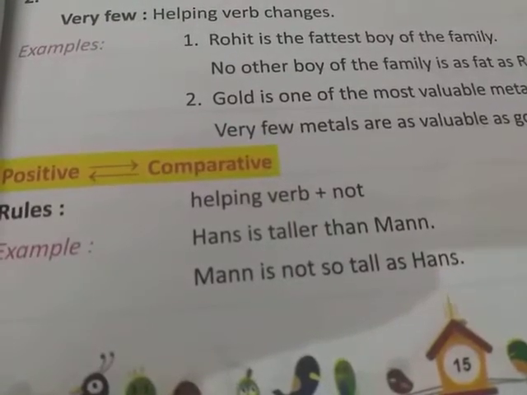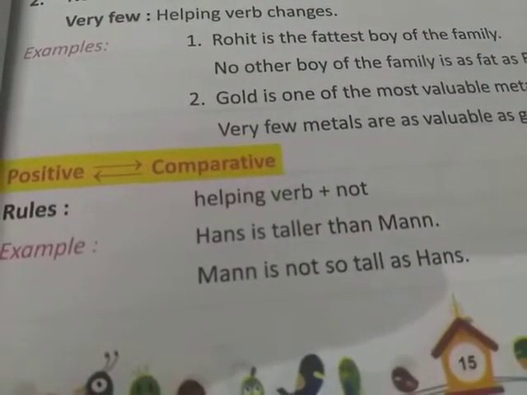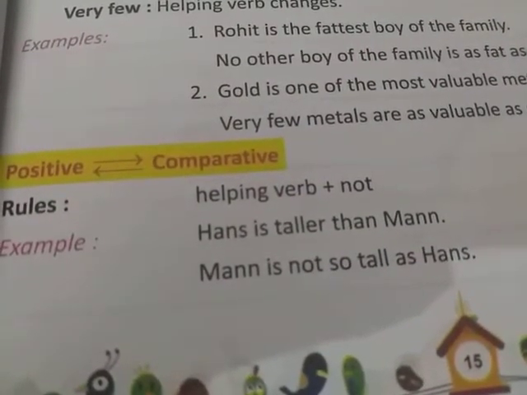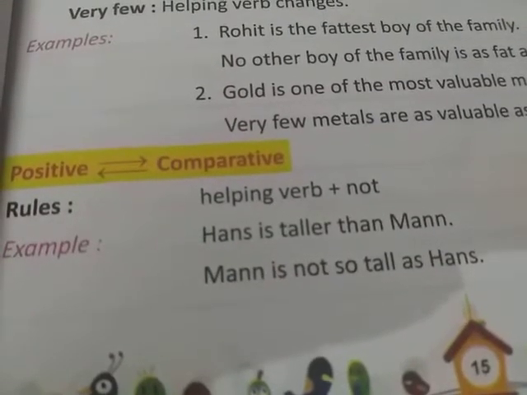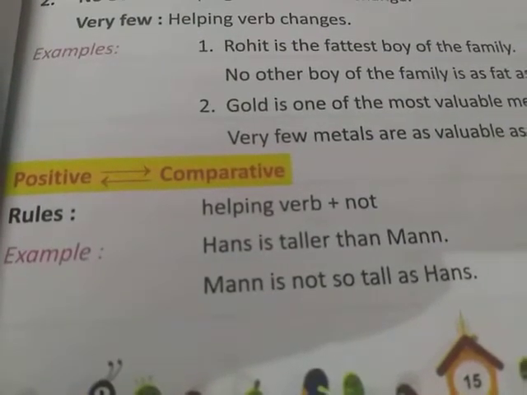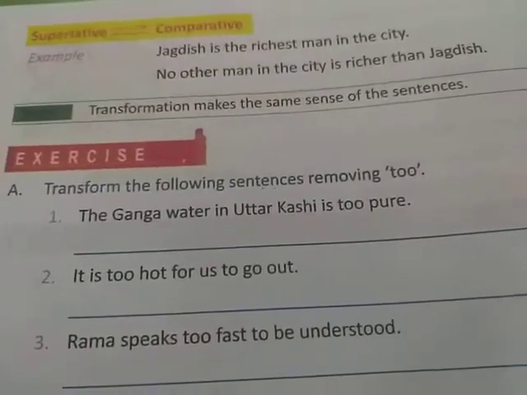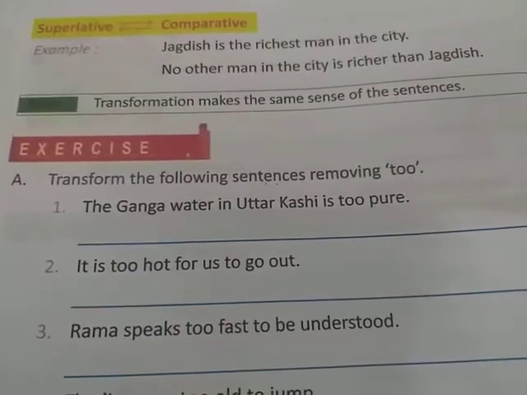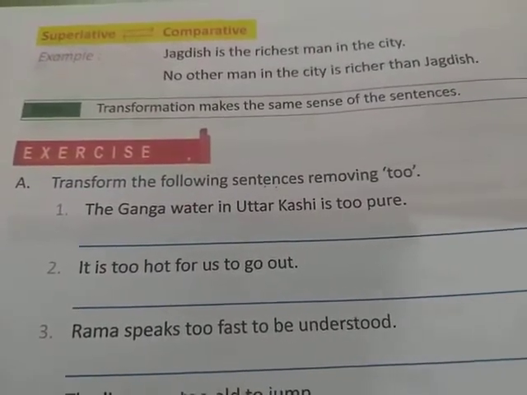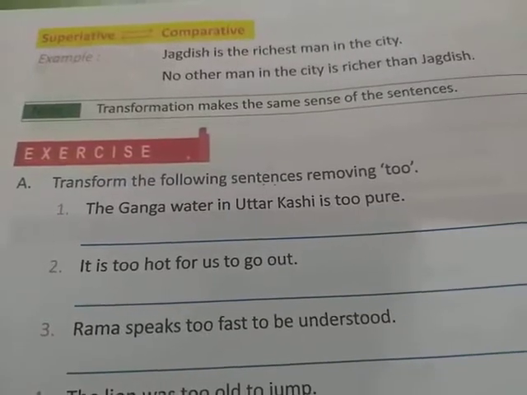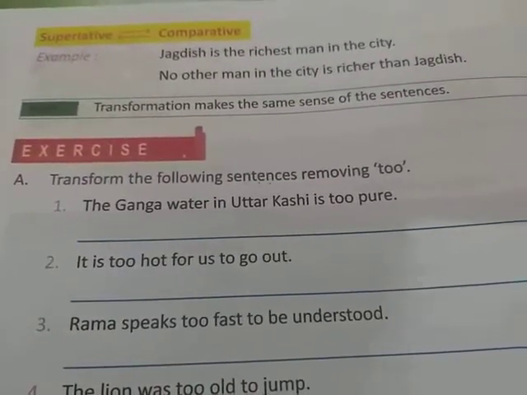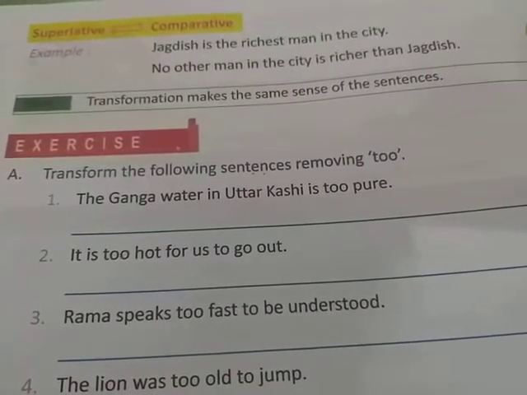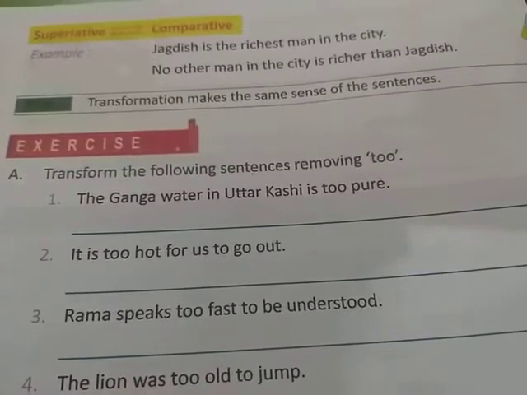Some other buildings in the city are at least as tall as Usa Kiran. And if the sentence is comparative, you can change it. Some other buildings in the city are perhaps taller than Usa Kiran. Next is how to change superlative to comparative degree and comparative to superlative degree. Jagdish is the richest man in the city. That means it's a superlative degree. So you can change it. No other man in the city is richer than Jagdish.